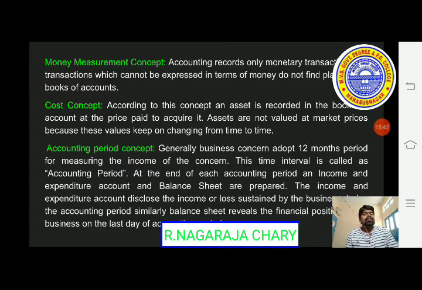Of course, whatever the type of organization, we will prepare a balance sheet. This balance sheet conveys to us the financial position. The financial position may be during that year. So, this is the accounting period. Okay. Next,